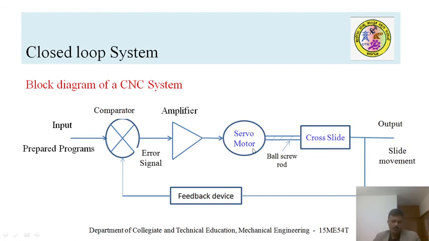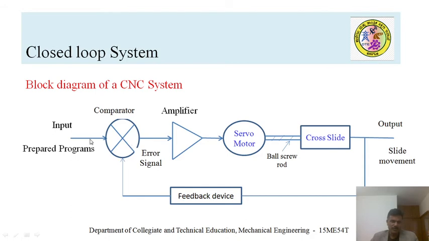The servo motor starts functioning and transmits the power to the cross slide through mechanical devices like ball screw rods. Whenever the cross slide starts moving, displacement sensors measure its displacement, and the feedback device checks it and verifies it with the comparator.